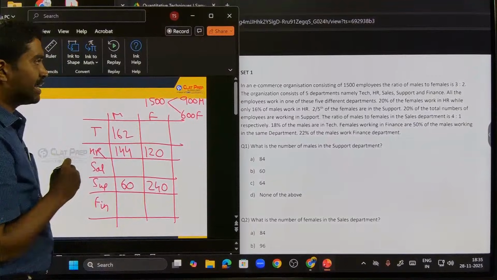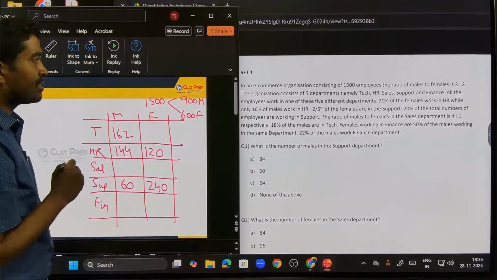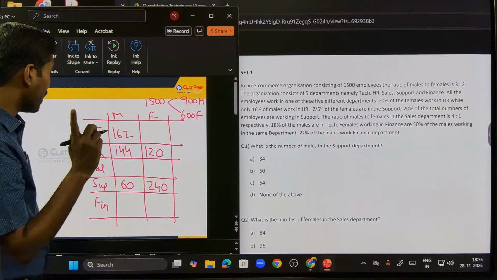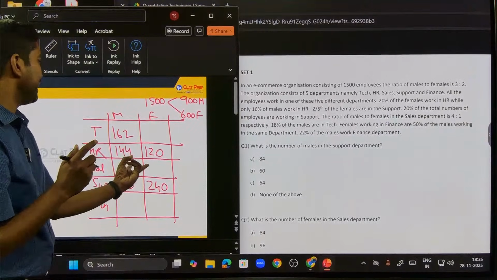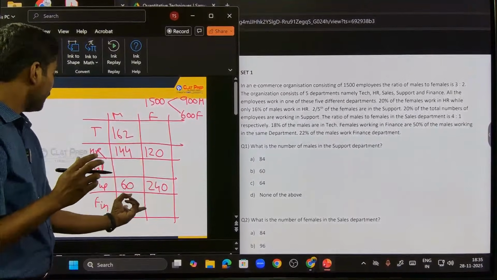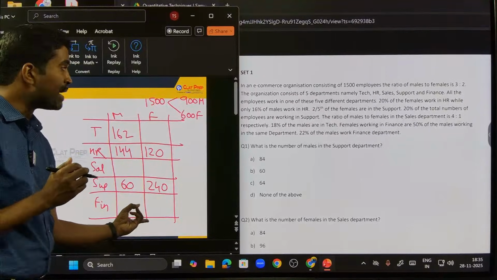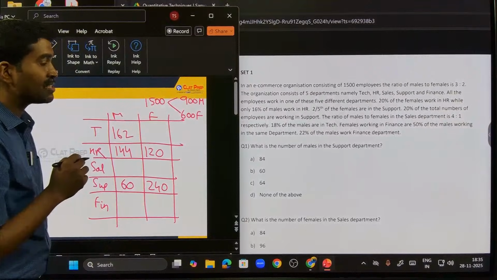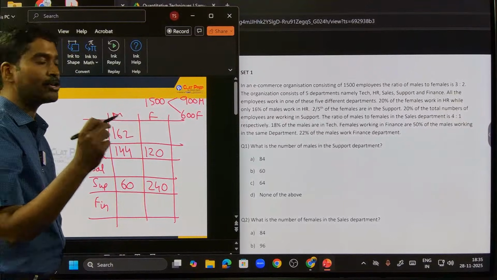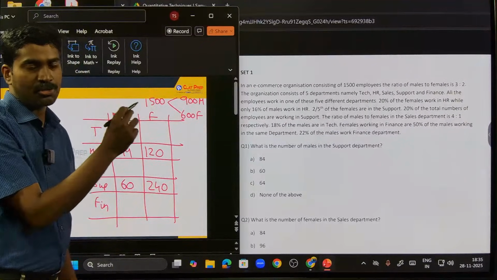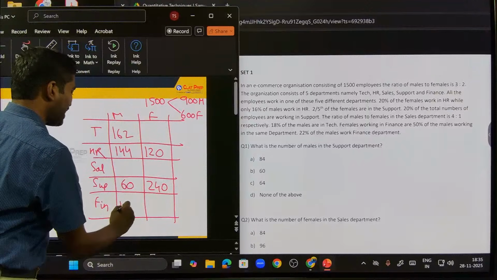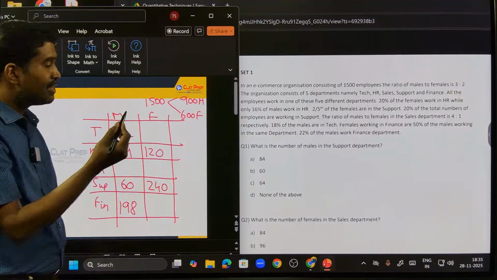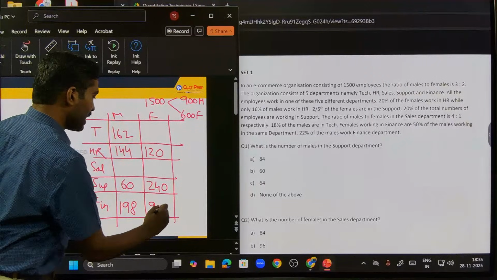18% of the males are in tech, and females working in finance are 50% of the males working in the same department. Females, so far, 2 things I don't know, right? Sales, the ratio is 4:1, I don't know. And finance, females are half of the males. What about the males? 22% of the males work in finance department. 22%, meaning 0.22 into 900. 22 into 9, 198 males work in finance. Half of them are females, right? Half of that would be 99.